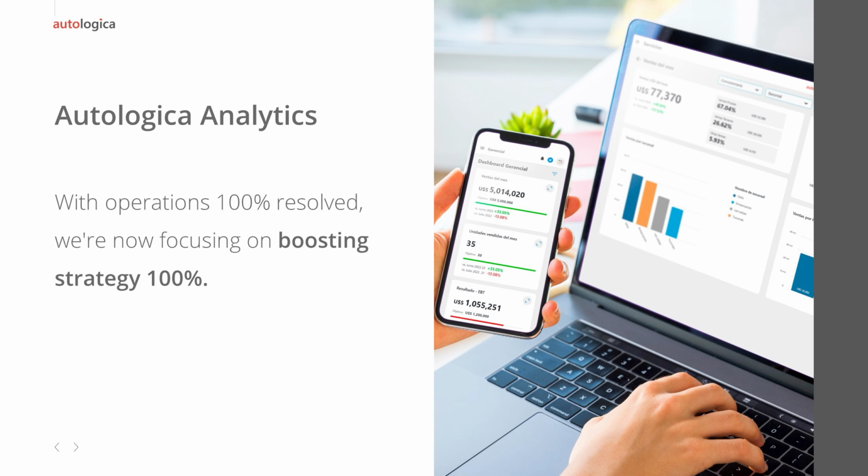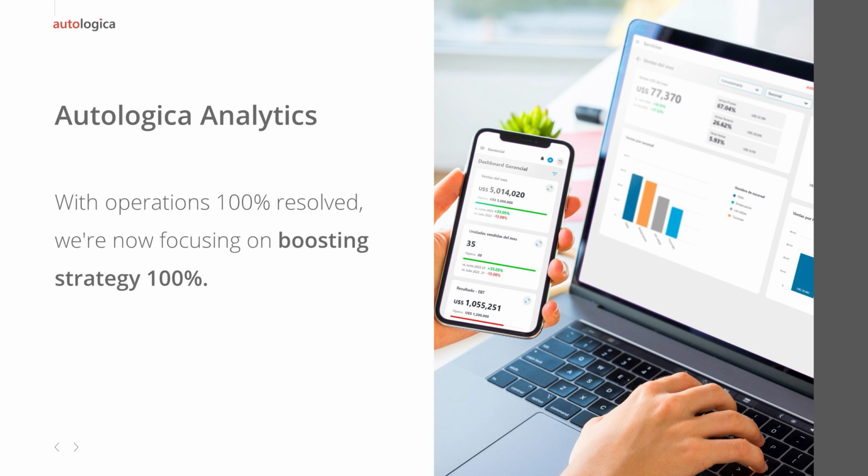To enhance the things we already do, we have created Analytics. Analytics is a tool that will take all the information that you place in Autologica while generating invoices or the accounting, and will give you different dashboards with different KPIs that will let you know what is going on in your dealership and what actions you need to take based on those KPIs.